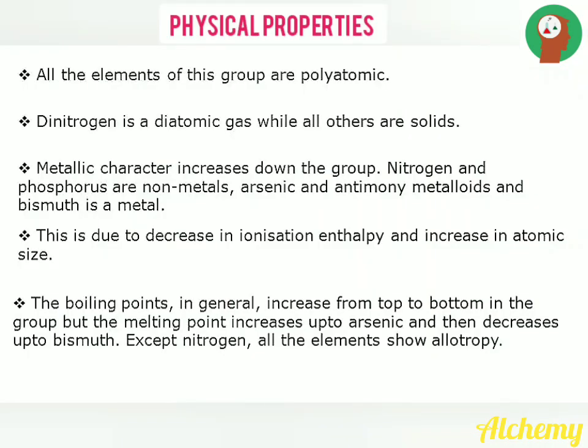The physical properties of the nitrogen family. All the elements of this group are polyatomic, except dinitrogen, which is a diatomic gas while the others are solids. The metallic character increases down the group. Nitrogen and phosphorus are nonmetals. Arsenic and antimony are metalloids, and bismuth is a metal. The boiling point in general increases from top to bottom in the group, but the melting point increases up to arsenic and then decreases up to bismuth. Except nitrogen, all the elements show allotropy.